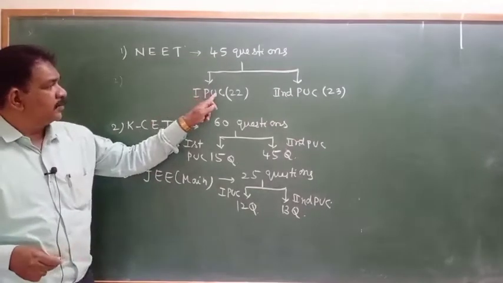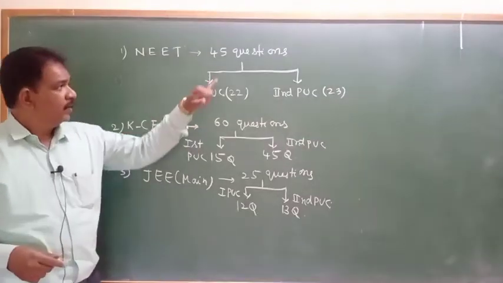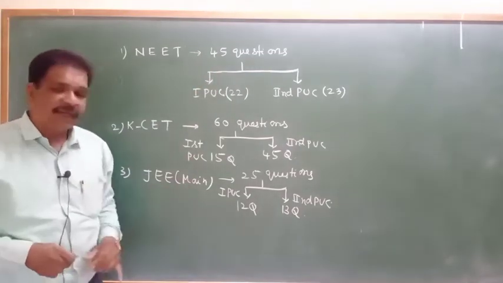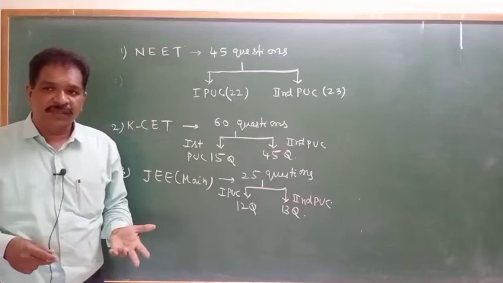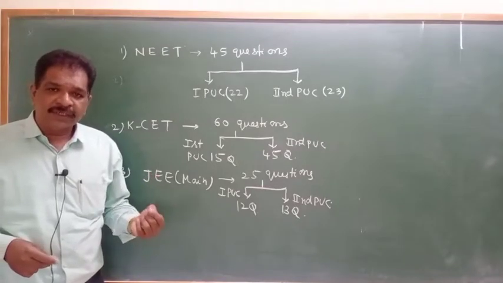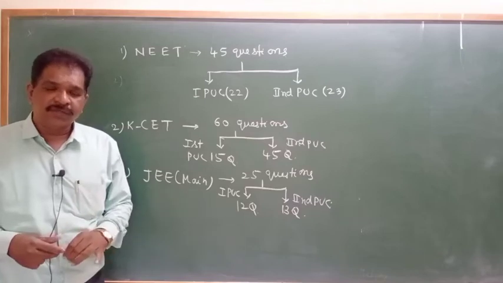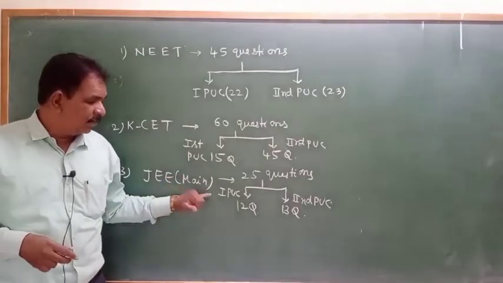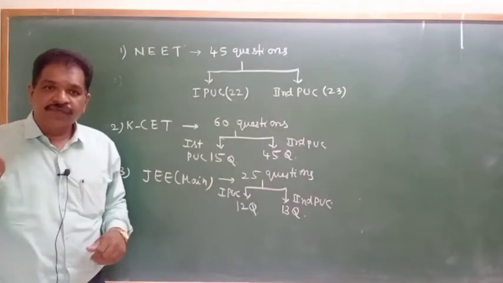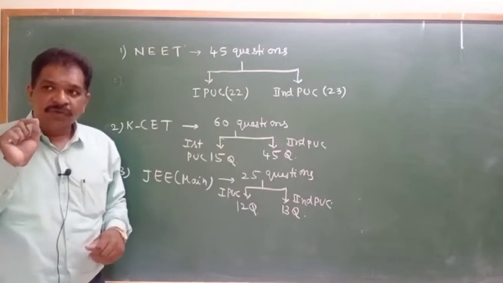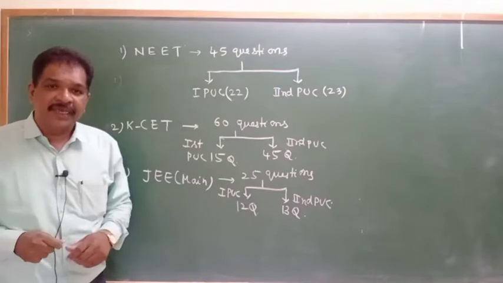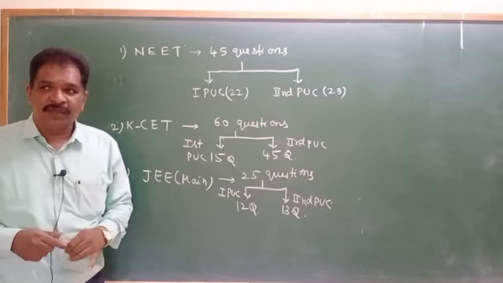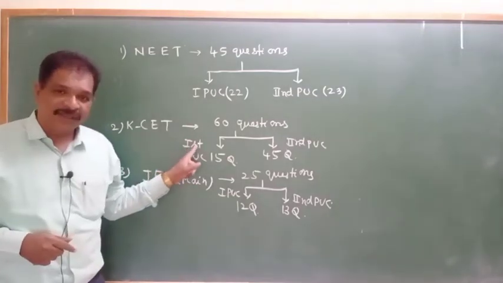The NEET examination is meant for medical colleges. In the NEET examination, negative marking will be there. JEE Main also has negative marking. If you mark any question correctly, you get plus 4 marks. If you mark a wrong answer, minus 1 will be deducted from what you already got. So we have to mark answers carefully, with no chance for guessing. Whereas the CET examination does not have any negative marking, so you can guess in the CET examination.